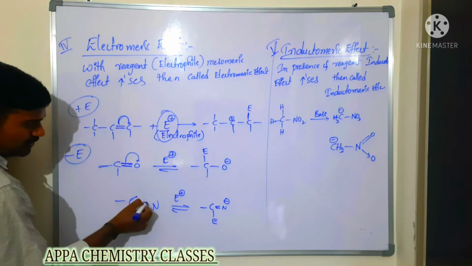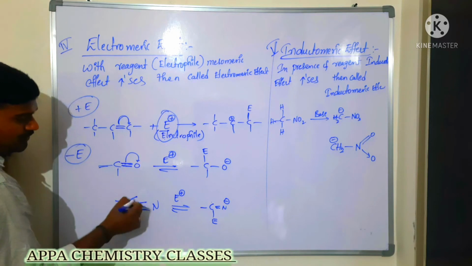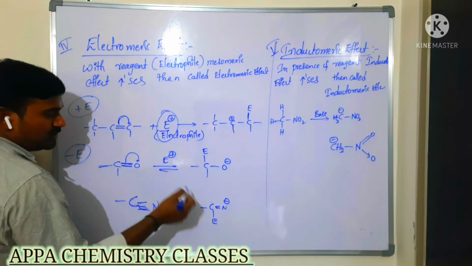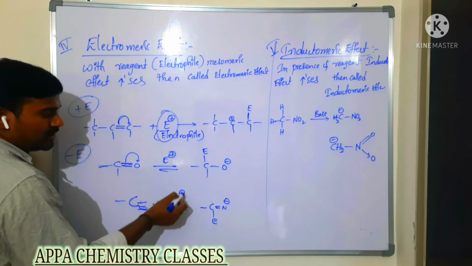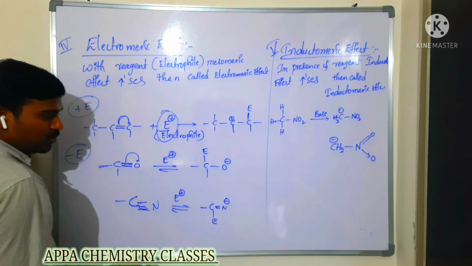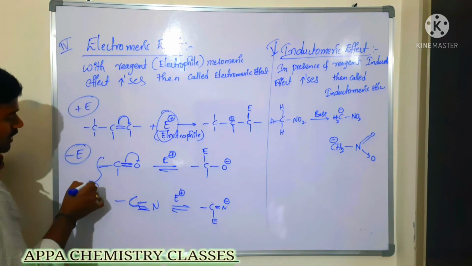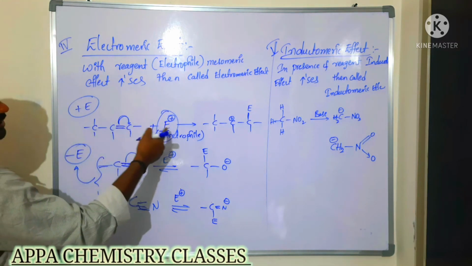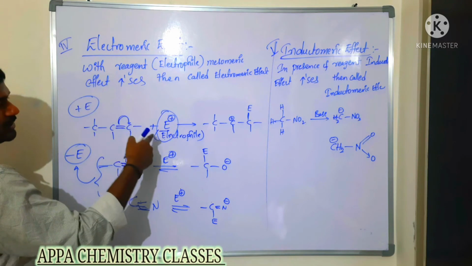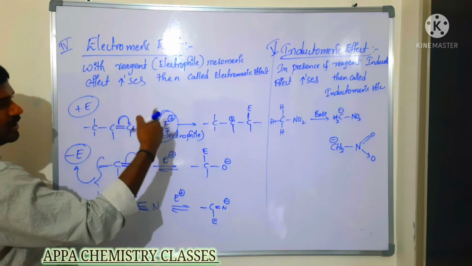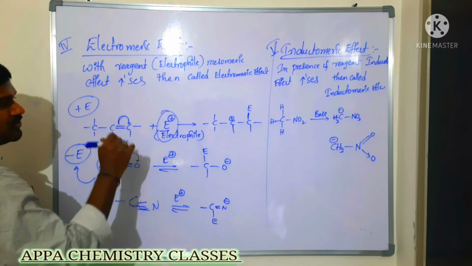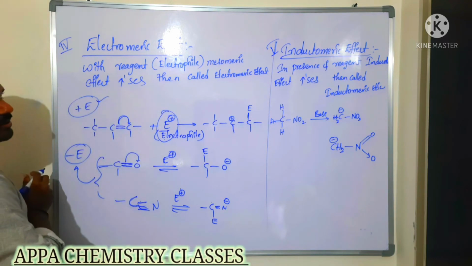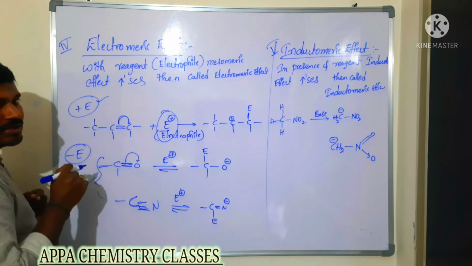Among carbon and nitrogen, which has more electronegativity? Nitrogen. So the displacement of pi electron in presence of electrophile towards the more electronegative atom is called negative electromeric effect. If the pi electrons shift to form a stable carbocation, it is said to be plus electromeric effect. Is that clear?